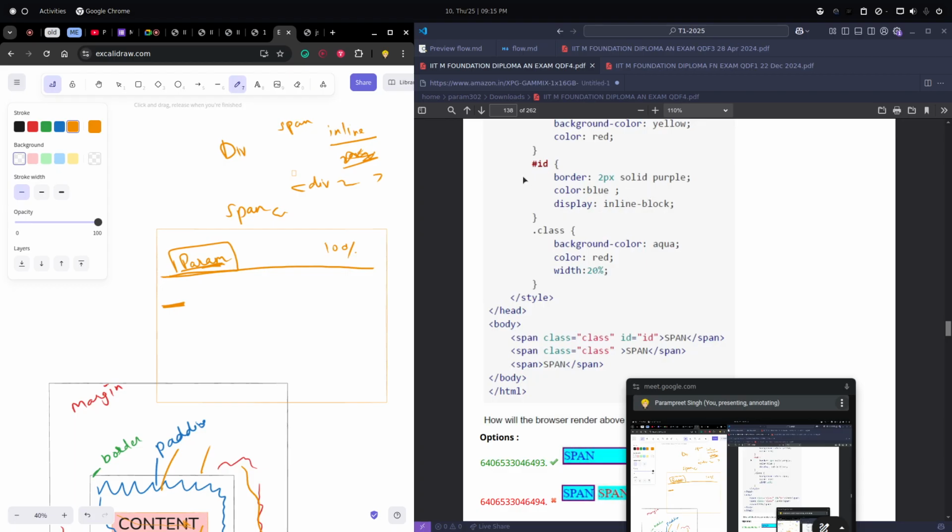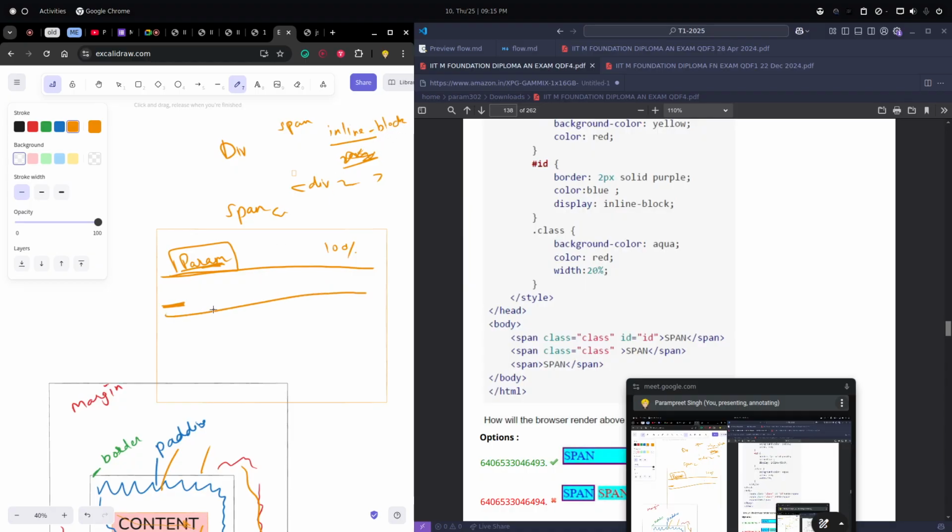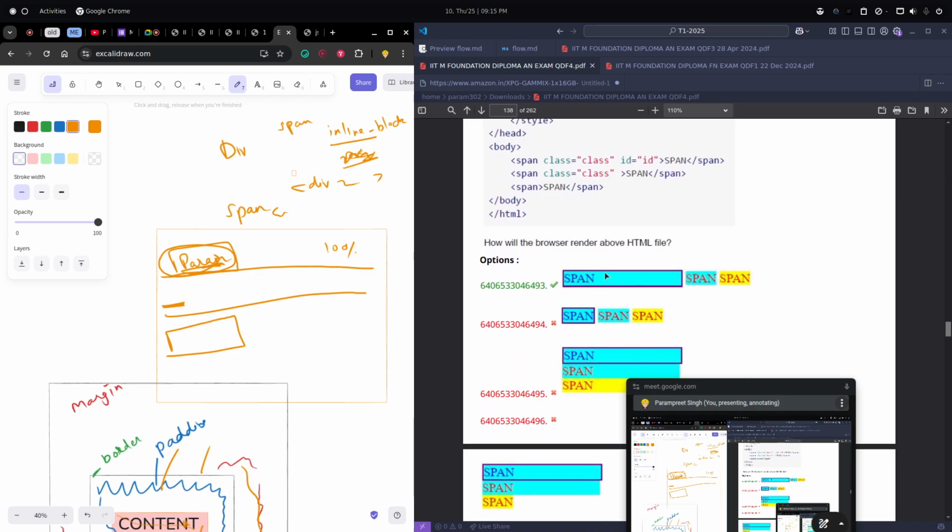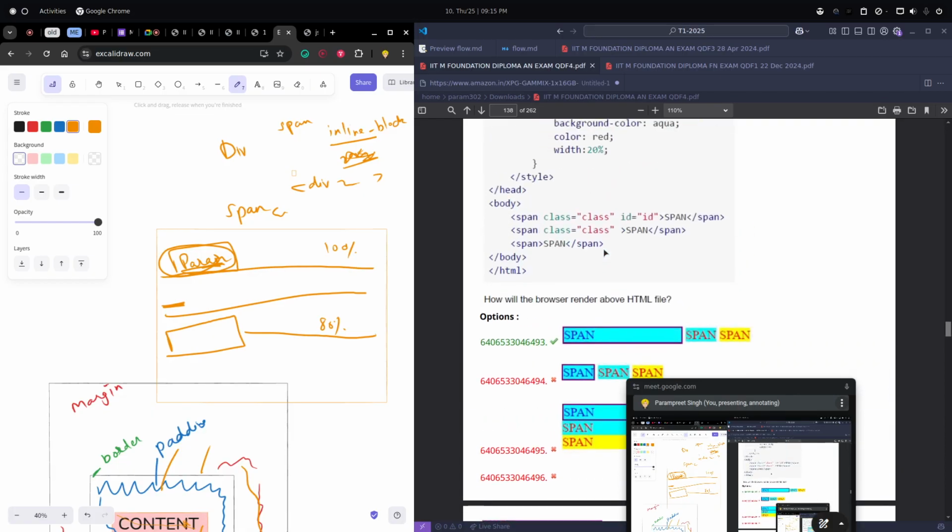But with this id, we are converting this inline into inline block. So what it means is it will not take the entire width, and it will not take just the required width. It will take whatever width we have specified. We have specified 20% of the width, so if you see in the whole page, this is taking 20% width and the rest 80% is there. So that's why this is true and the rest of these are false.